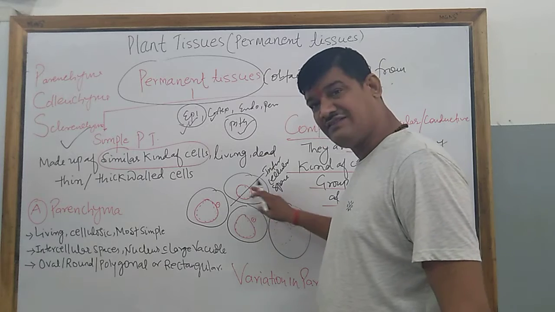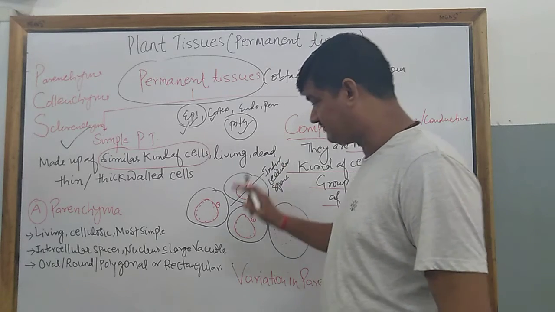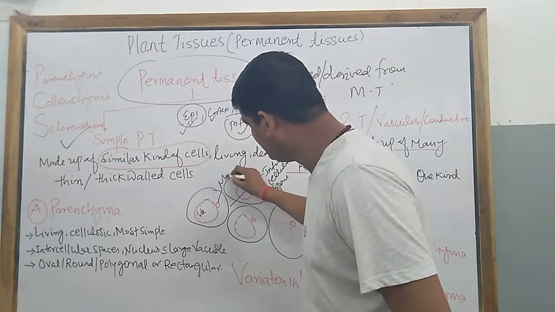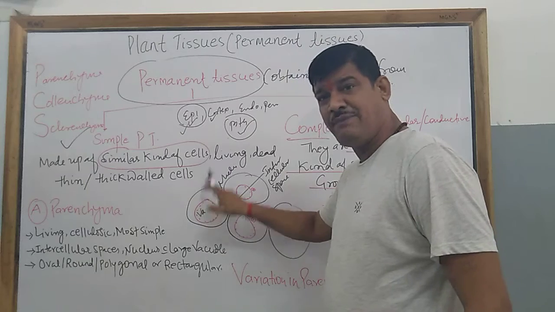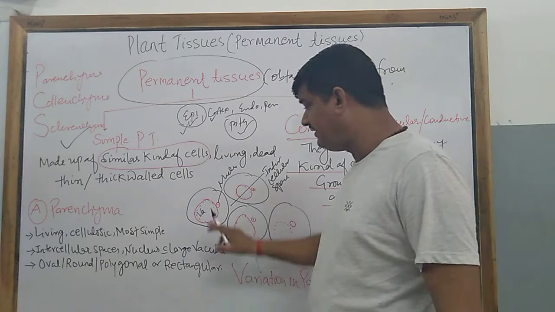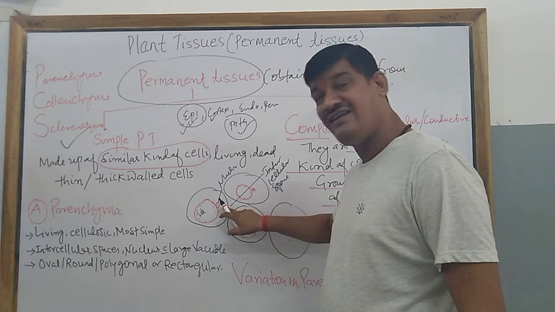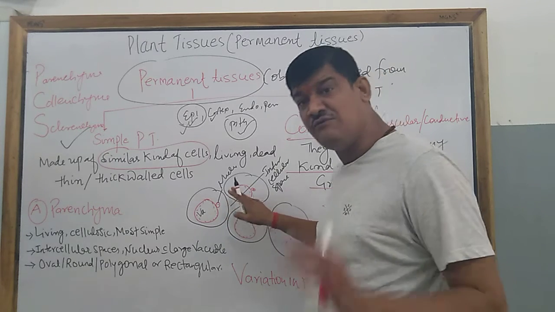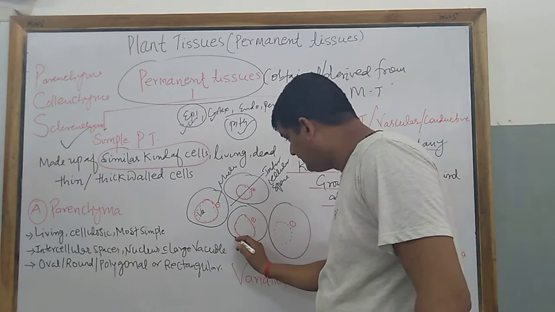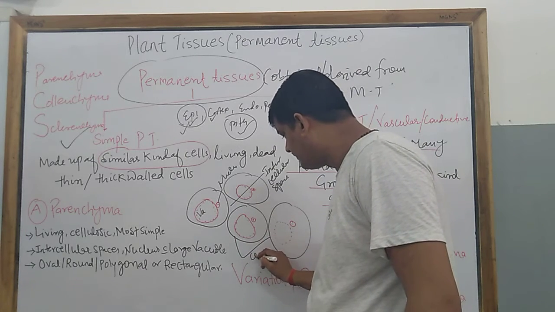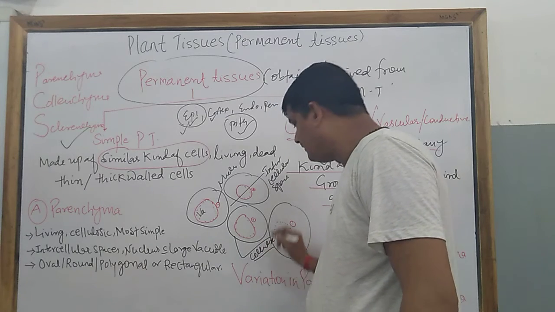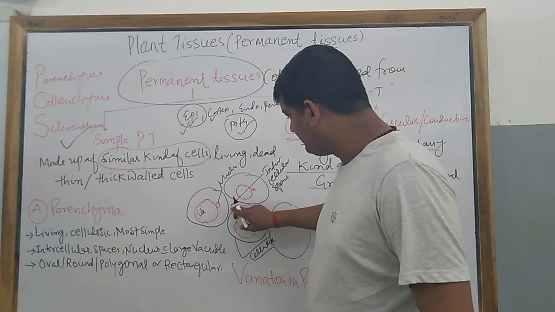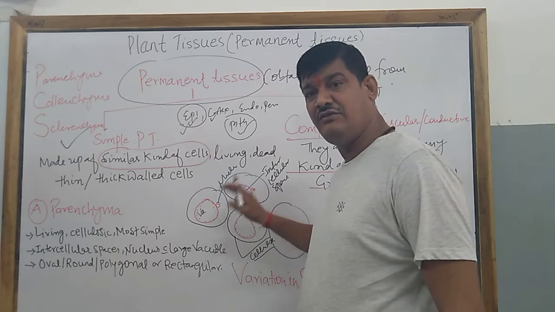The space between the cells is known as intercellular space, and this is called vacuole, and it is called nucleus. So a parenchymatous cell has a large vacuole with clear presence of nucleus, and it is a thin-walled structure. This is the cell wall, and it is made up of cellulose. Cellulose is an example of carbohydrate, it is a non-sugar, and the space between cells is called intercellular space.